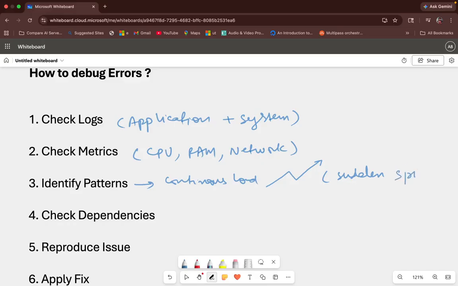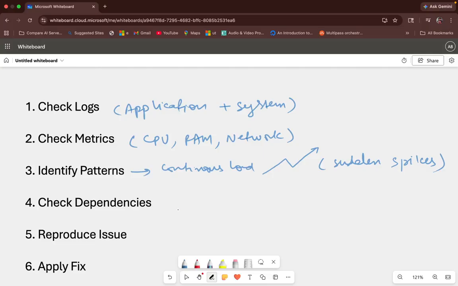So it is sudden spikes. Now again, we have to check the dependencies. As I said, if it is a three-tier architecture application, this is your front end. The user logs into the front end, then the front end has all the logic inside the back end, and the back end has a database in which the read or write operations happen. If any of these dependencies are not establishing a proper connection, then again we could see an error. So we can check that also. It could be a DB related issue, or maybe you have used Redis in there, which could be creating an issue, or it is an API related issue. That is all we can check.